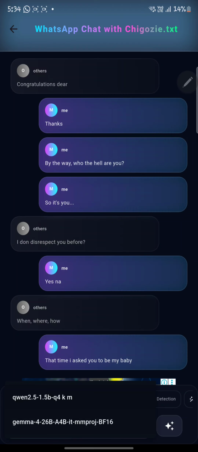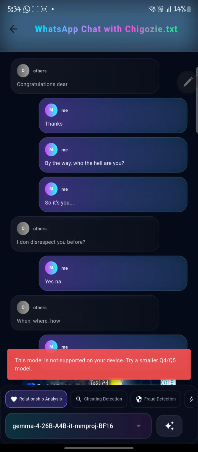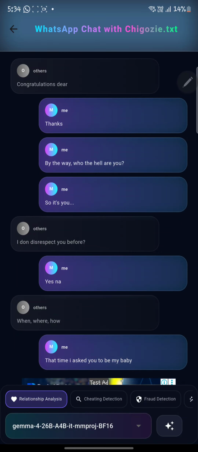Now, if you go in here, you see my two downloaded models, my two installed models, the ones I got from the market. All right. Now, I told you about this Gemma. If you try to analyze with this Gemma, you're going to get an error telling you that it may not be supported on this device. Now, when a model is small or big, the size is not just what makes it small or big. It's actually the type of model. There are models designed for more powerful hardware. All right. So you must be very, very careful.